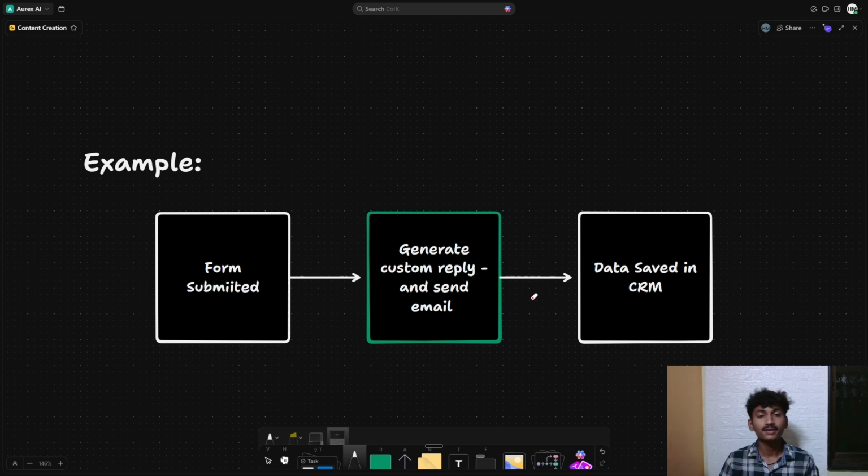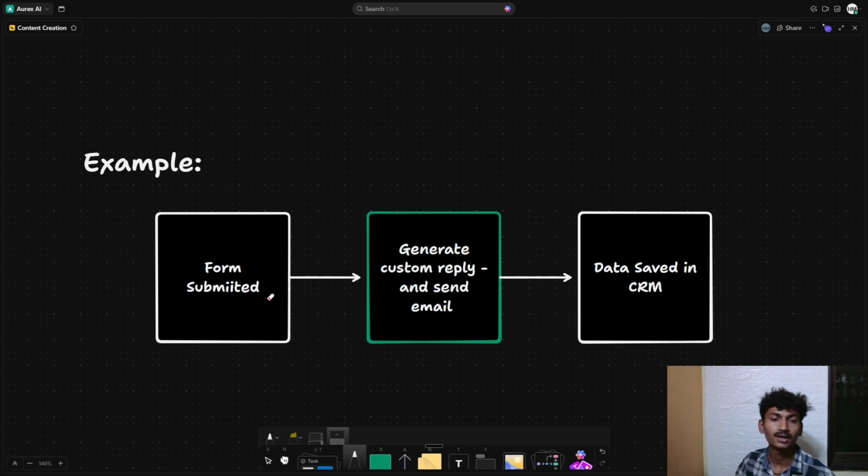So in this workflow, we are using AI to generate a response. But this wasn't the case in the automation. It was running plainly. There was no thinking involved. But in this, we are thinking on the data which we got from the form submission.